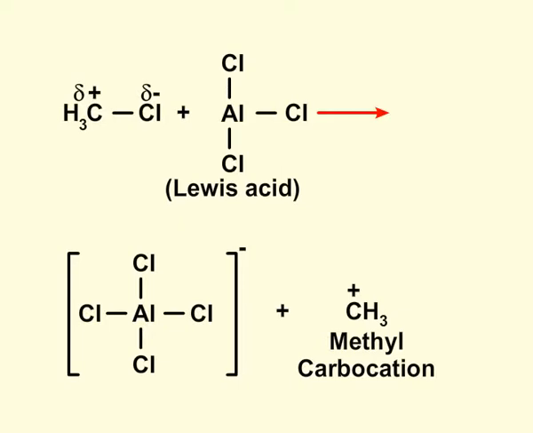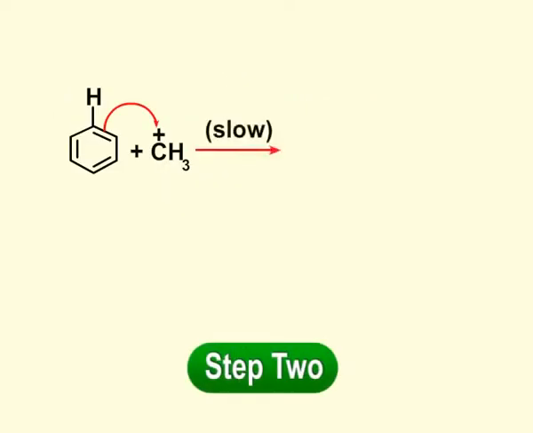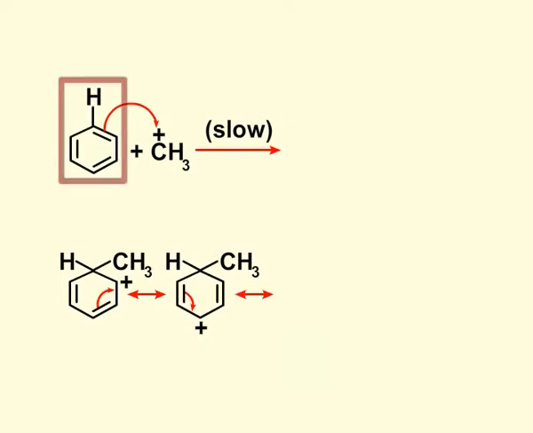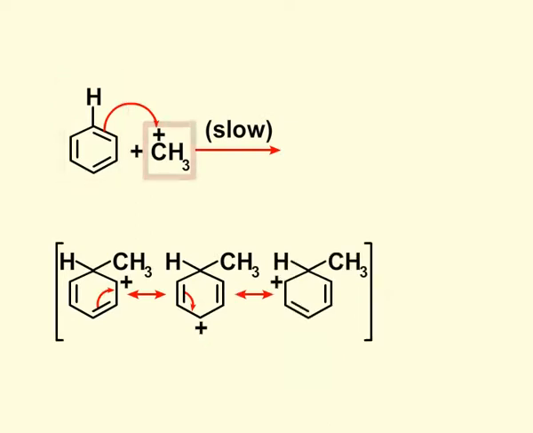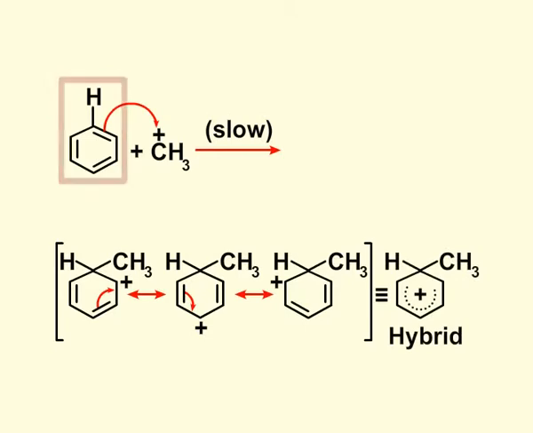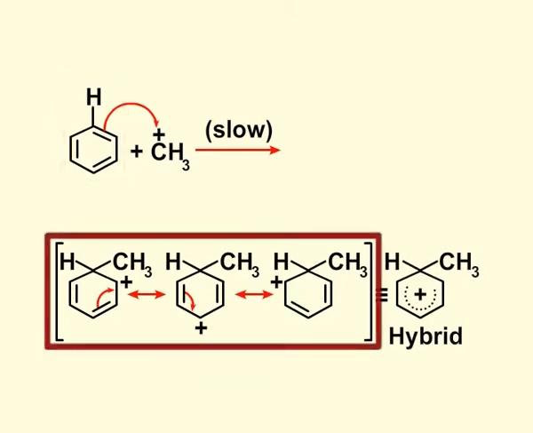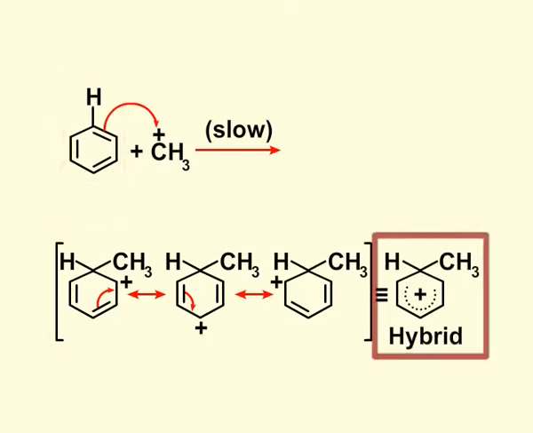Let us now discuss the second step, which is attack of electrophile on the ring. The electrophile, which is methyl group, attacks the ring in a slow step to form carbocation which gets resonance stabilized.